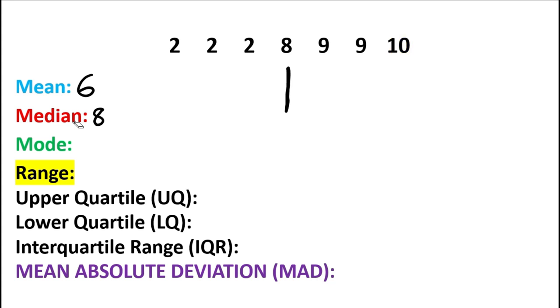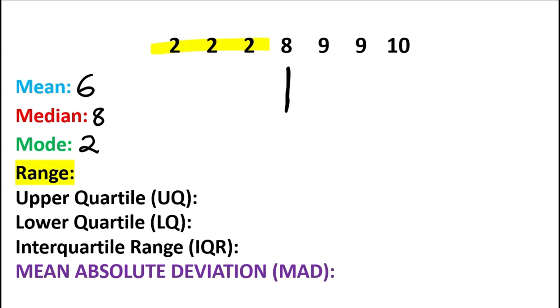Mode occurs the most. Most occurring number. Yo, I'm the mode, and I must be treated with respect because I'm the most repeated. Ladies and gentlemen, did you notice that 2 is repeated more than everything else? Even more than 9. 9 is repeated twice, and therefore it is not the mode because 2 is repeated more than twice. Thank you. I'm doing very well at explaining this, if I do say so myself.